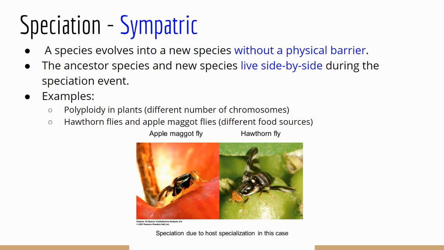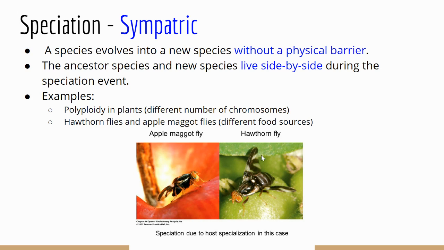When it's not a physical barrier, it's called sympatric speciation. This is actually going to happen when the ancestor species and the new species live side by side when they split and become two species. So, for example, you can see down here with hawthorn flies and apple maggot flies. They actually live in the exact same area, but they have become two different species based on the food that they eat. The apple maggot fly prefers to eat apples, and the hawthorn fly prefers to eat tomatoes.